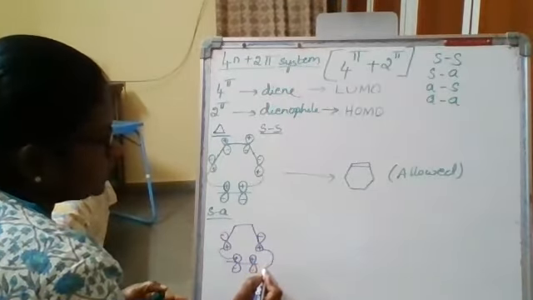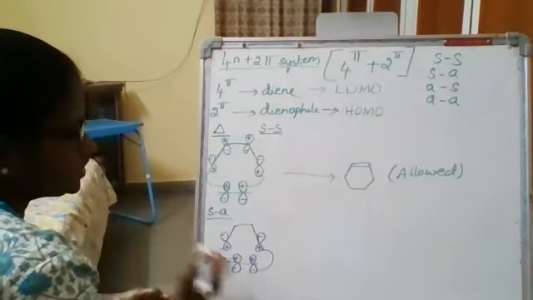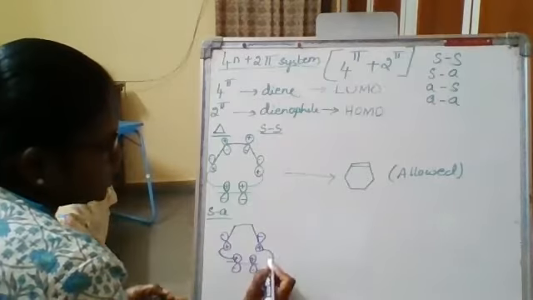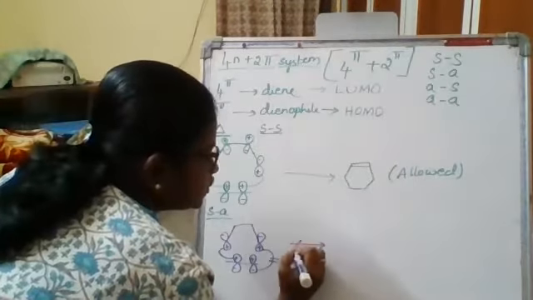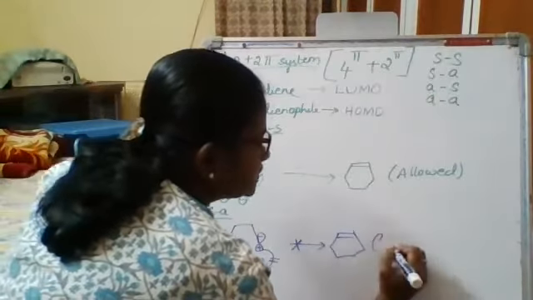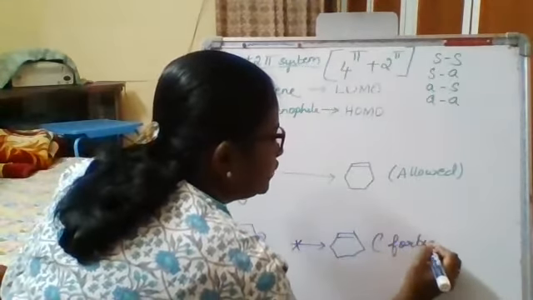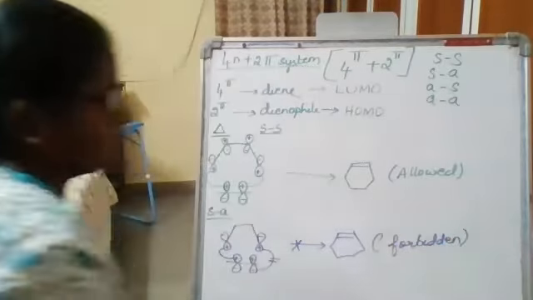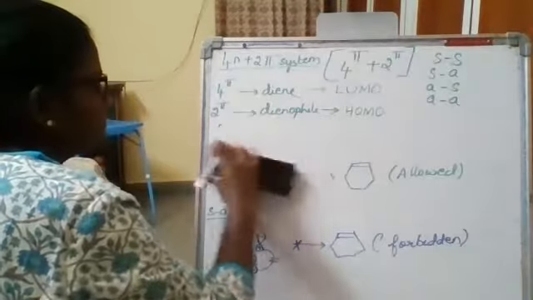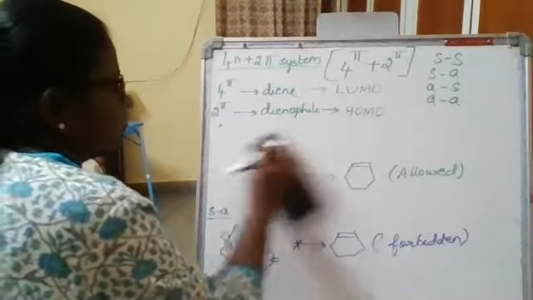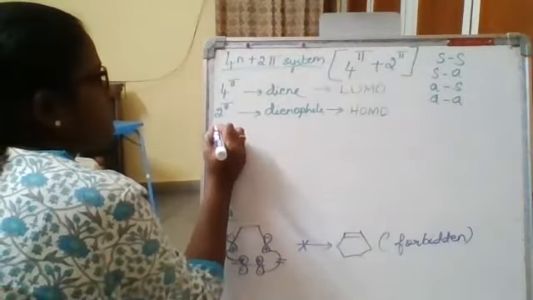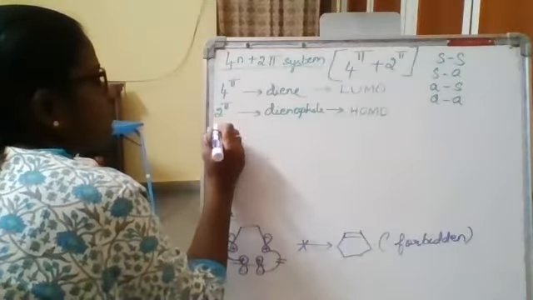With respect to the second reacting partner, it is antarafacial addition. Your second reacting partner is nothing but your dienophile. You are getting an anti-bonding interaction, so there is no formation of the product. So this is considered to be forbidden. Is it clear? Now, we'll go with the next interaction, that is antara-supra interaction.